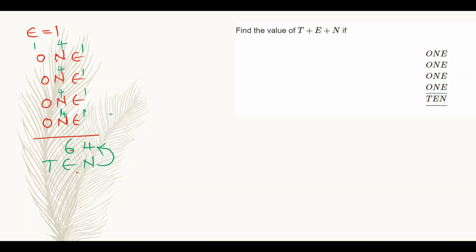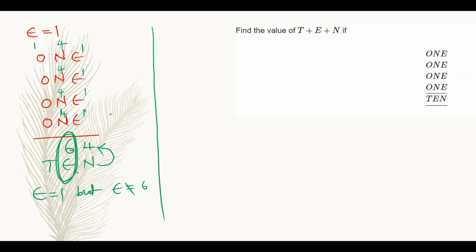This is first column. First column consisting of all O's, right? So here 1 is carried over to first column, right? Here I have considered E value as 1, but in the result of TEN I am getting E value as 6. Is it right? No, there is some contradiction. I have considered E value as 1, but I got E value as 6. So E is not equal to 1. So my consideration of E equal to 1 is not the right consideration.